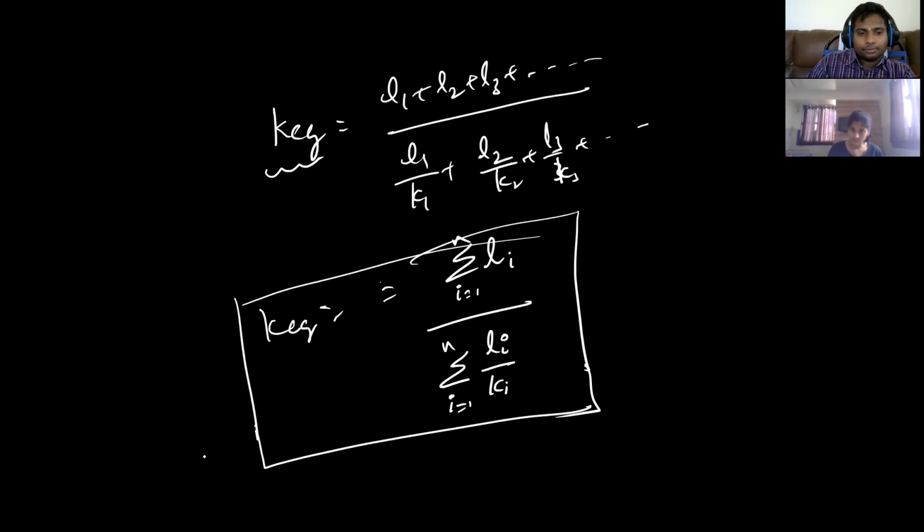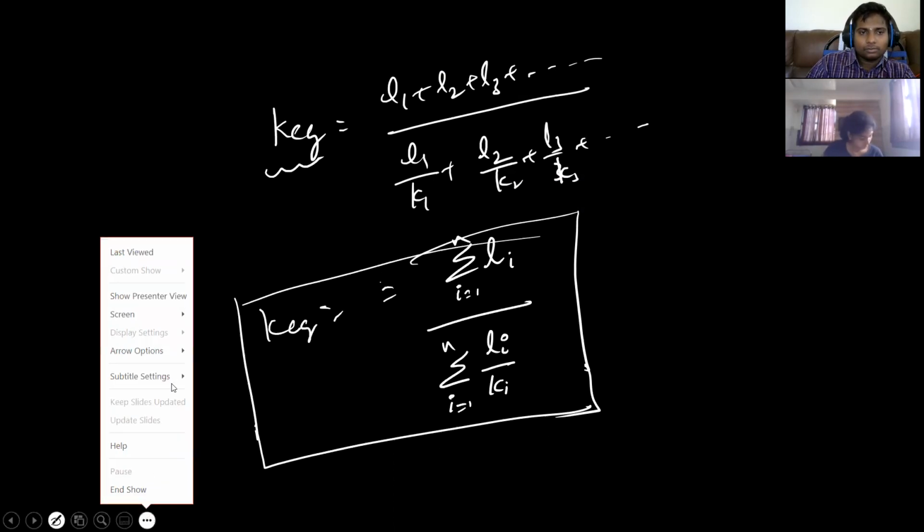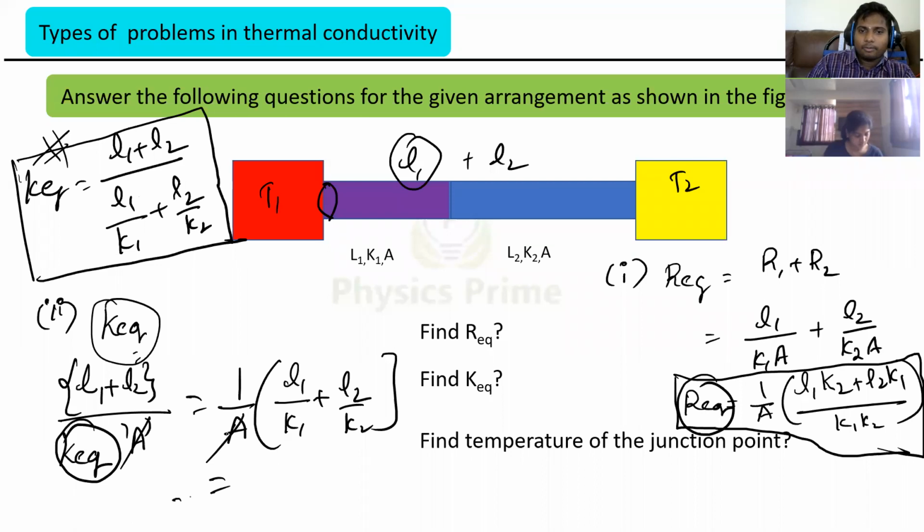Shall I go ahead? We have come back again. Then find the temperature of the junction point. Got it?